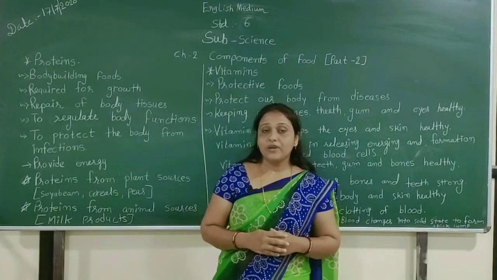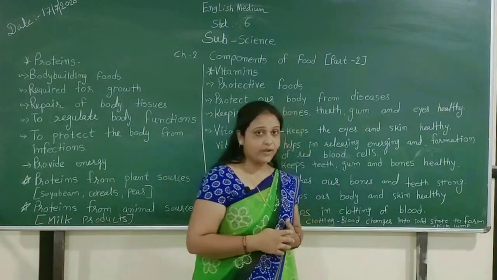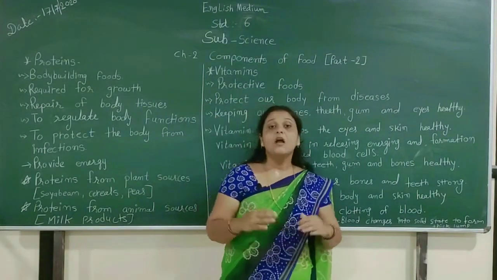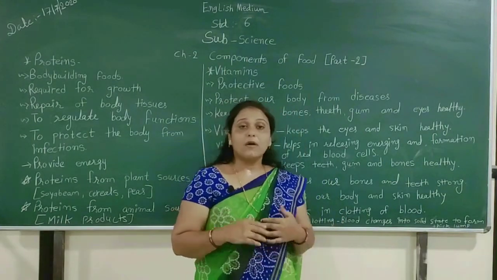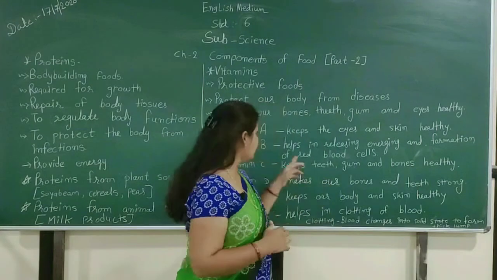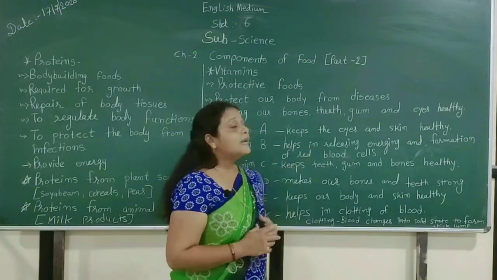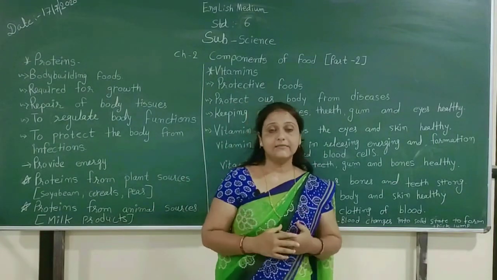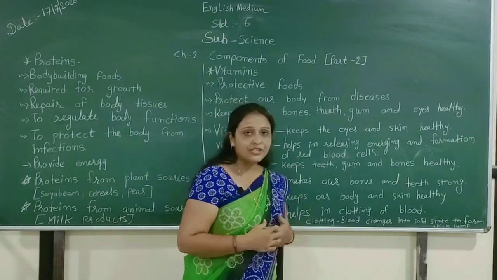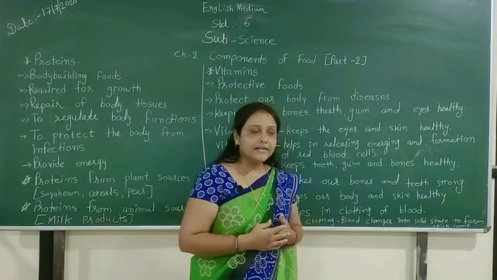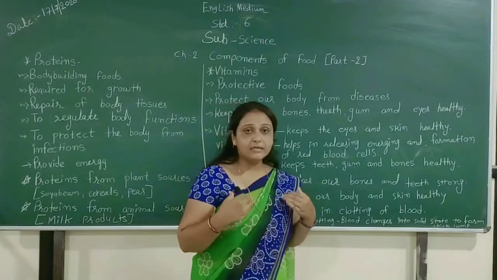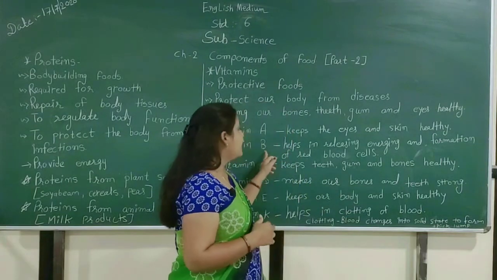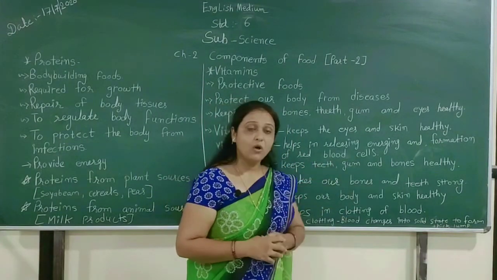We have different types of vitamins and their work is different. For example, vitamin A keeps our eyes and skin healthy. Then vitamin B helps in releasing energy for doing work and activities, and in the formation of red blood cells in our body. Red blood cells are very important to our body.